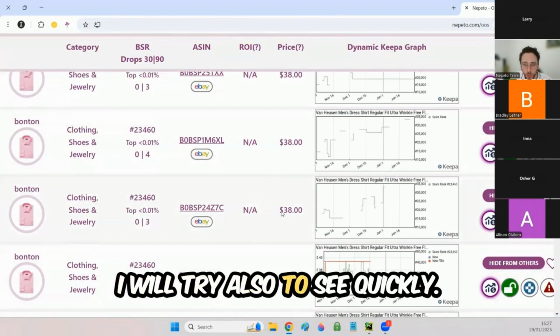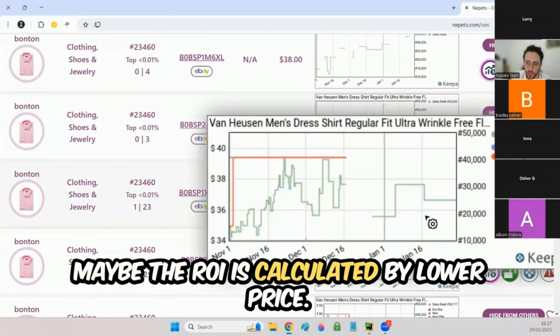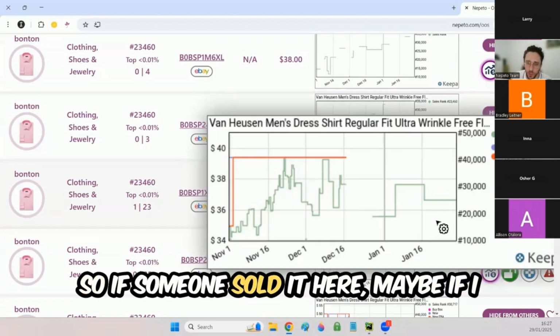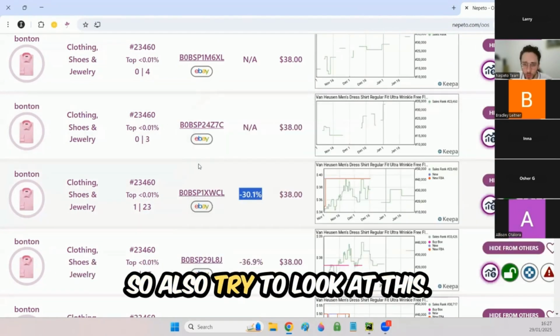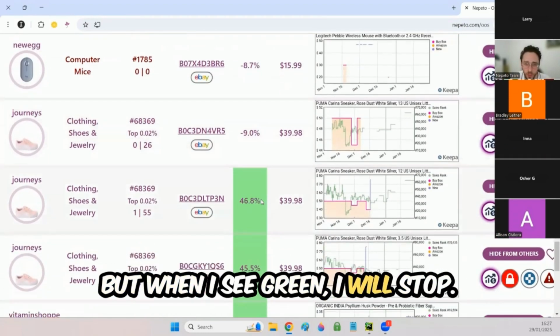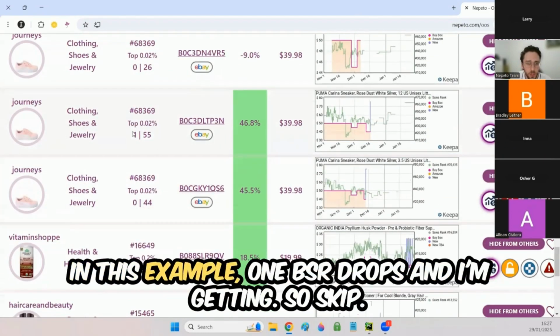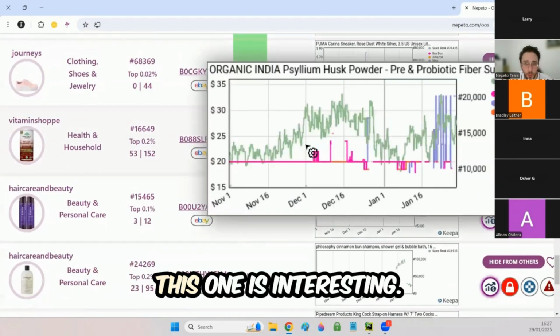I will try also to see quickly, maybe the ROI is calculated by the lower price. So if someone sold it here, maybe if I sell it for 40, it will be profitable. So I also try to look at this, but when I see green, I will stop. In this example, one BSR drop and I'm gated. So skip.